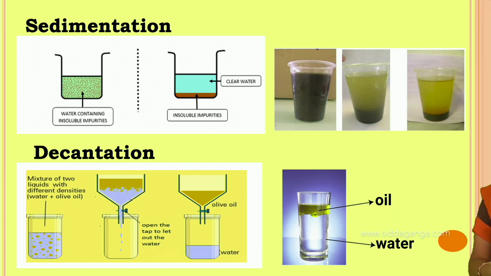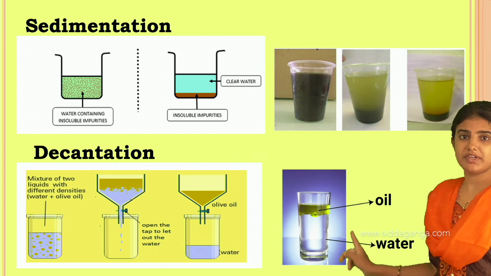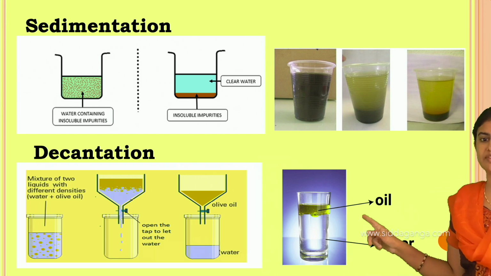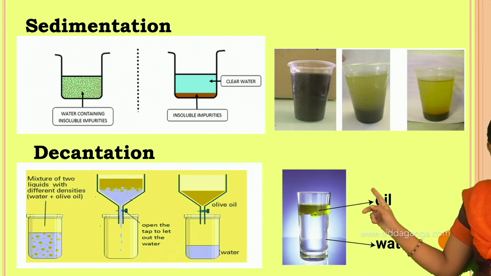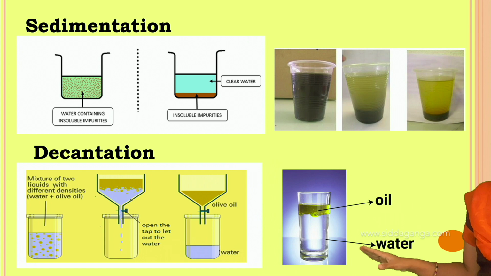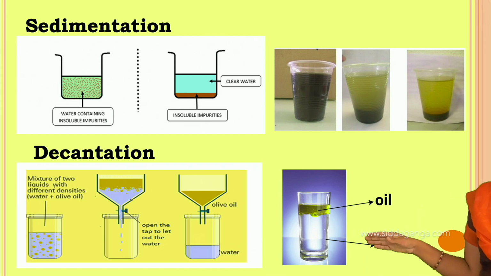As I told, immiscible liquids do not mix with each other. They separate out into two different layers. One is the oil layer and the other one is the water layer. See, this decantation principle is also applicable for the immiscible mixture.